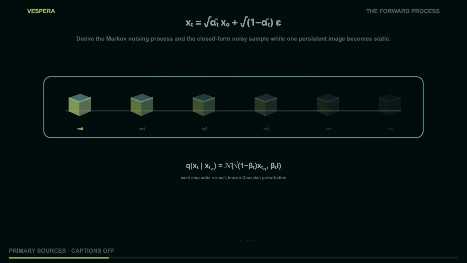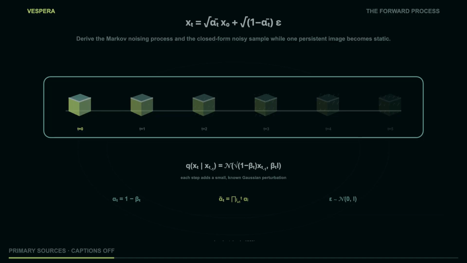Now we build the part that looks almost too simple to power a modern image generator. Start with clean data x0. Choose a schedule of small positive numbers beta 1 through beta T. At each step, add a little Gaussian noise. The forward transition is written q of x_t given x_{t-1} equals a normal distribution whose mean is square root of 1 minus beta_t times x_{t-1} and whose covariance is beta_t times the identity matrix. The identity matrix says the independent coordinate directions receive the same variance in this basic formulation.